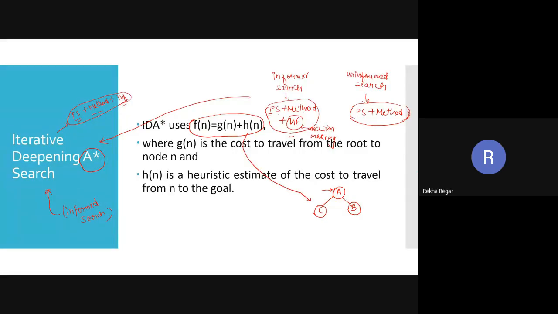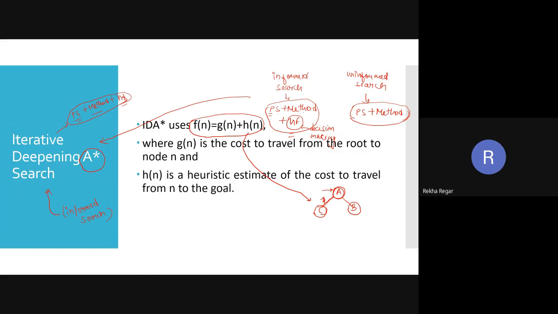So the node expansion is based on the evaluation function, which is f of n equals g of n plus h of n, where we already know that g of n is the cost to travel from the root node to the node. Suppose the cost taken from A to C is 7, then the value of g of n is 7.